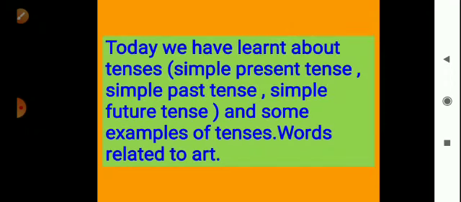So today we have learnt about tenses: simple present tense, simple past tense, simple future tense, then present perfect tense, present continuous tense, past continuous tense. We also saw some examples of tenses, and then some words related to art, means the names of some dances. I hope you understand this module 8.